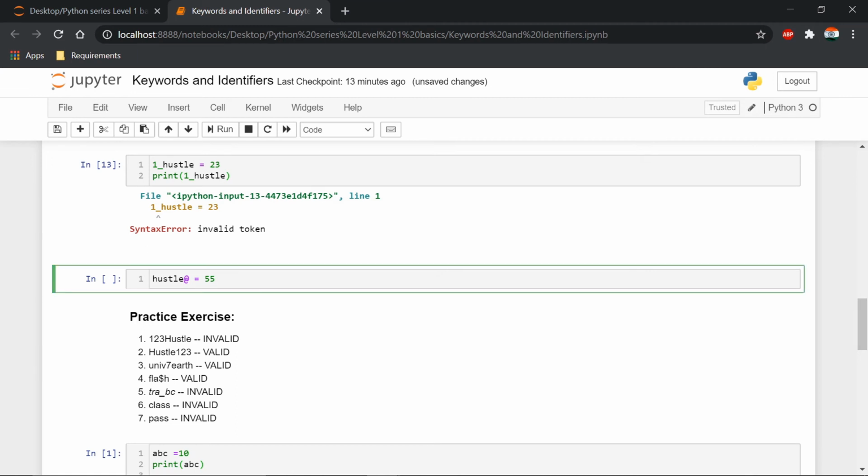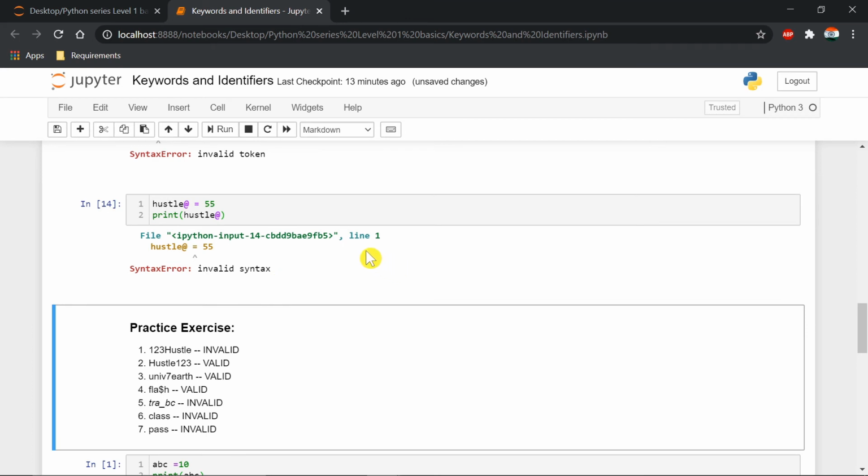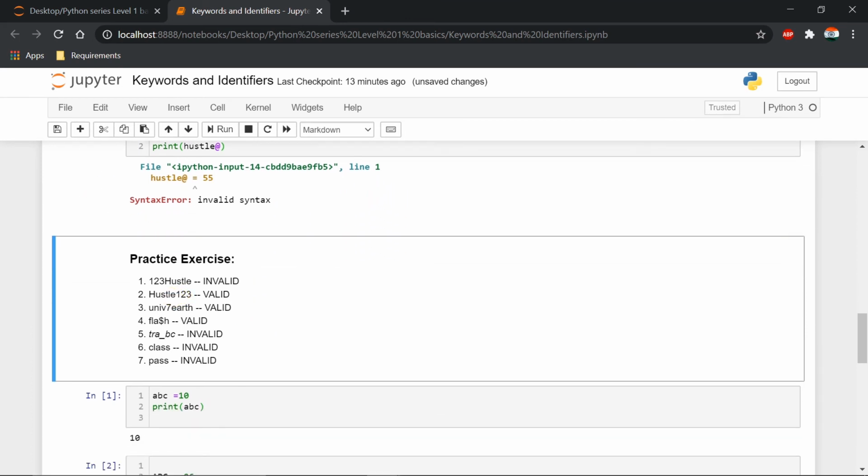And if I try to print this, it is also invalid. Why? Because we used a special symbol. So let's take a practice session here. 123hustle is invalid because the variable name starts with a digit.